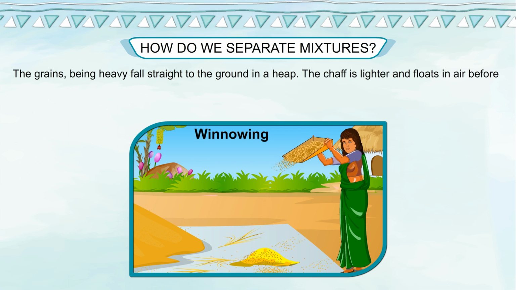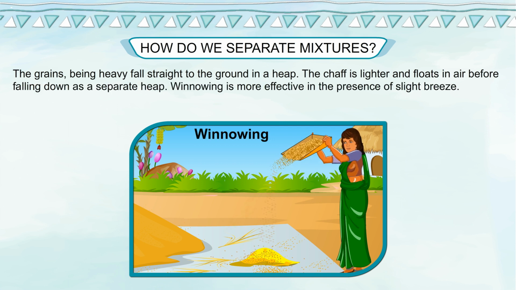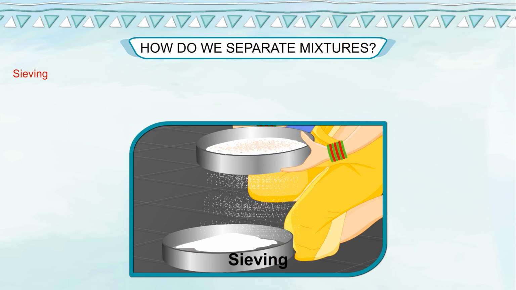The grains, being heavy, fall straight to the ground in a heap. The chaff is lighter and floats in air before falling down as a separate heap. Winnowing is more effective in the presence of a slight breeze.